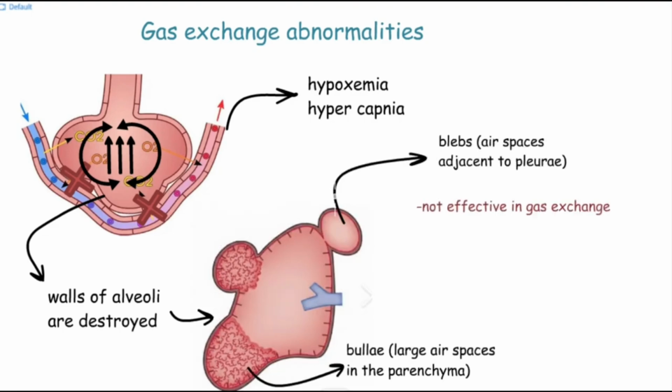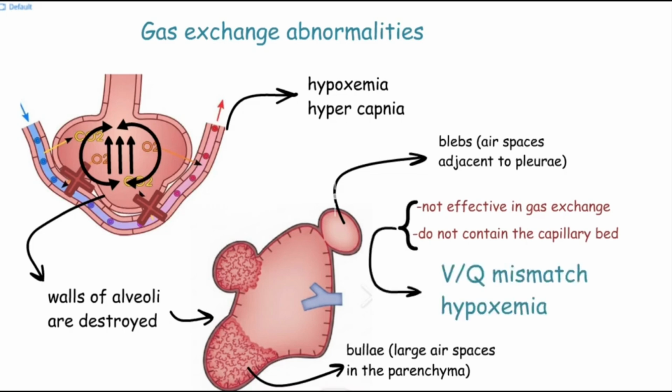Bullae and blebs are not effective in gas exchange since they do not contain the capillary bed that normally surrounds each alveolus. Therefore, a significant ventilation perfusion, VQ, mismatch, and hypoxemia result.